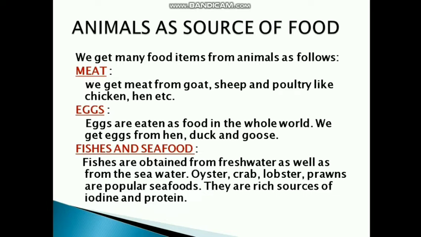Third category is fishes and seafood. Fishes are obtained from fresh water as well as the sea water. Oyster, crab, lobster, prawns are popular seafoods. They are rich sources of iodine and protein. Now this seafood is obtained from the sea only, and fishes are obtained from fresh water also and seawater also. They are a great source of iodine and protein. They provide us with the iodine and protein.